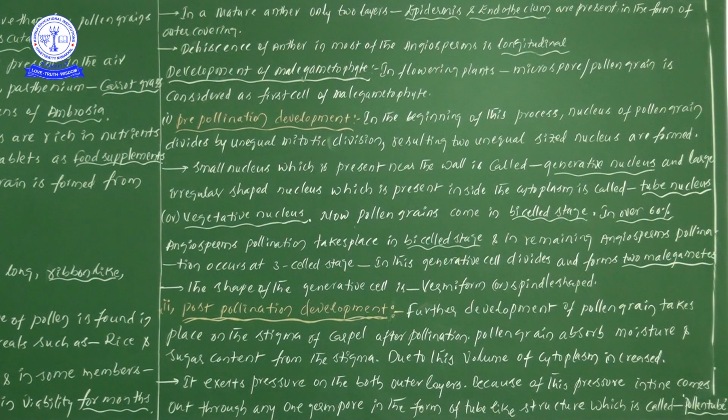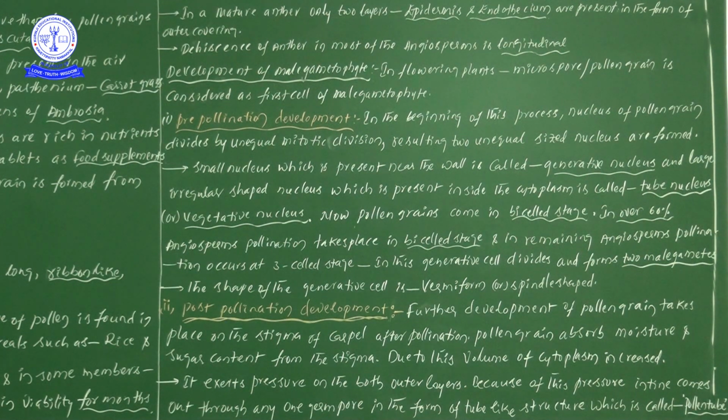So what is happening due to this? Due to the moisture and the presence of sugar content on the stigma, the volume of the cytoplasm is increased, that is, the cytoplasm of the pollen grain. So it exerts pressure on both outer layers.